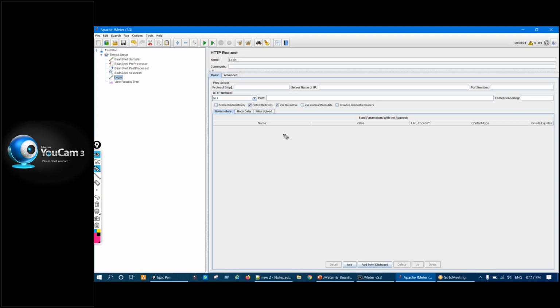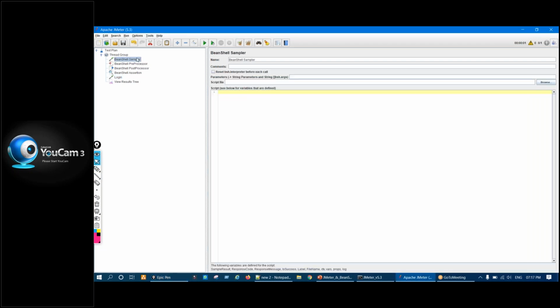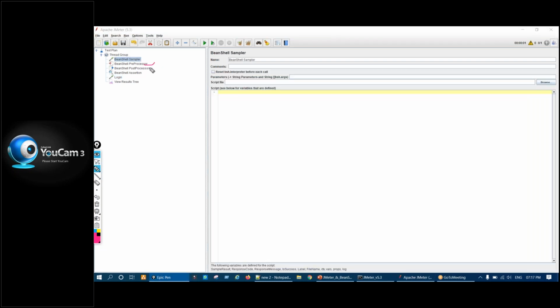So we cannot do that using any of the normal functionality of JMeter, whatever JMeter has. So we'll be writing some code to capture those things and to print that in a file, right? A very good example. So sampler again, I think it's not used, it will not be required. That work can be done using preprocessor or post processor, right?